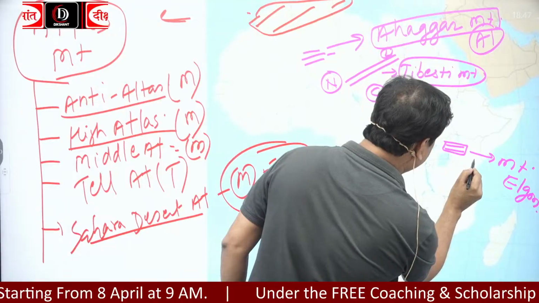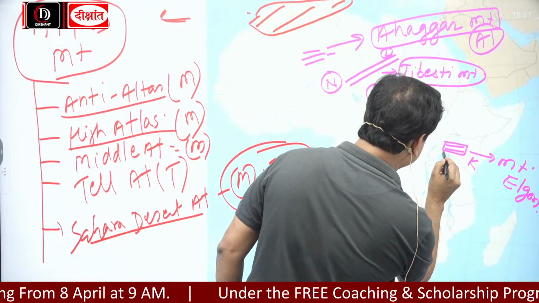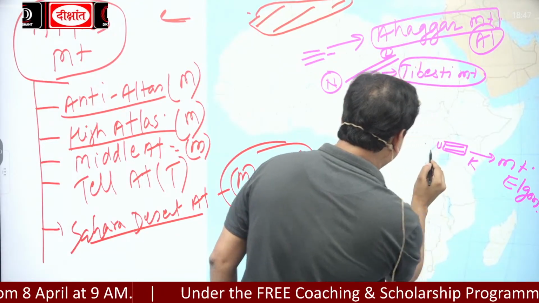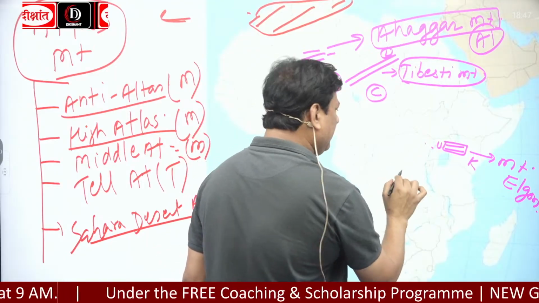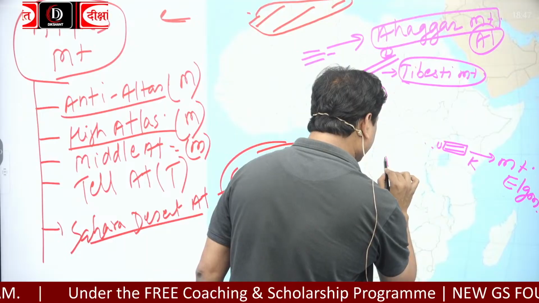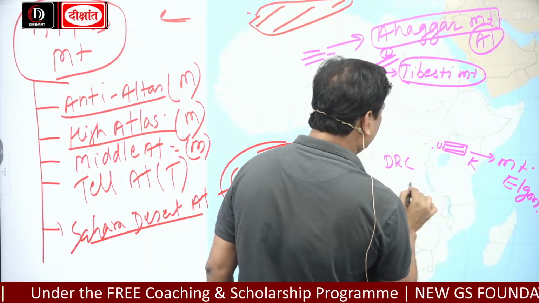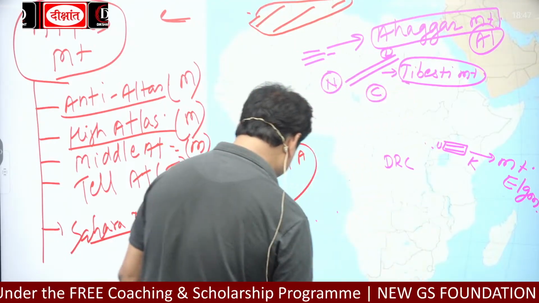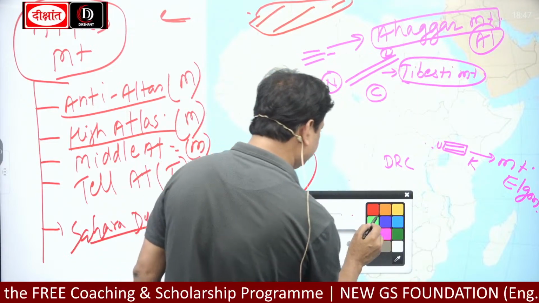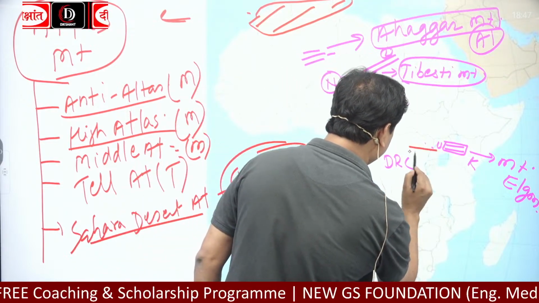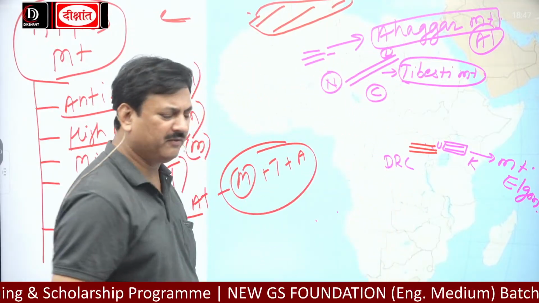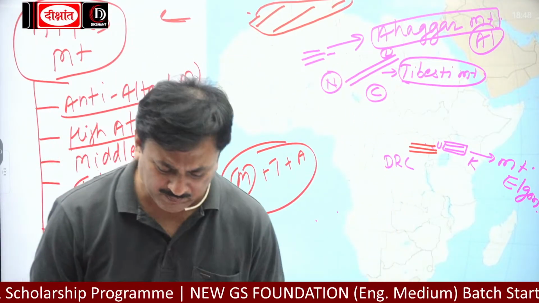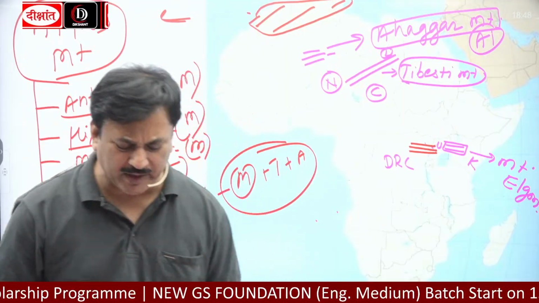This area is Kenya, and this is Uganda. In Uganda and Democratic Republic of Congo, there is a Rwenzori mountain.